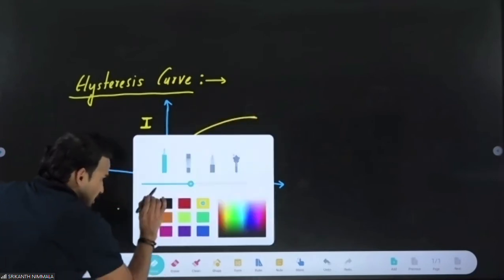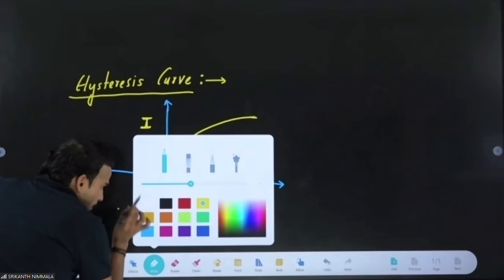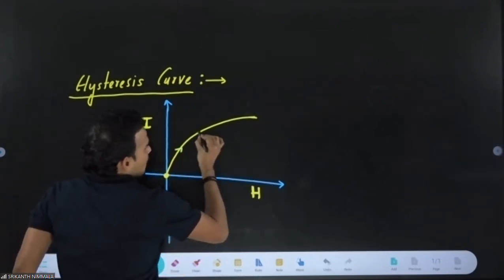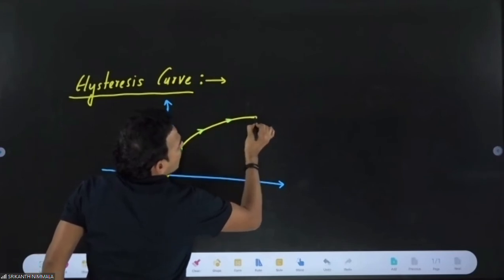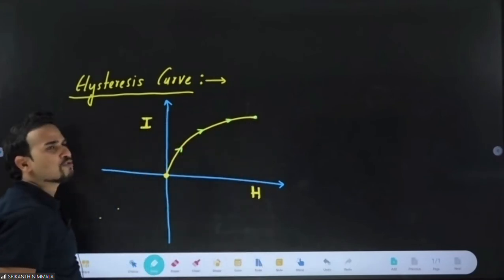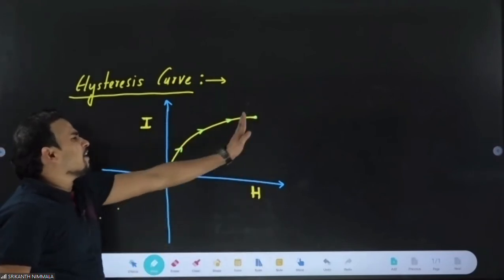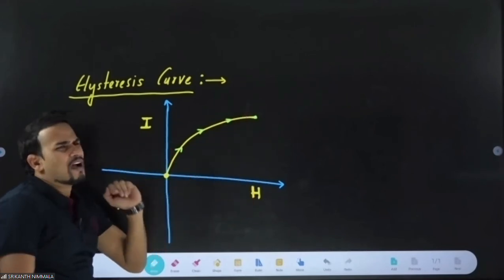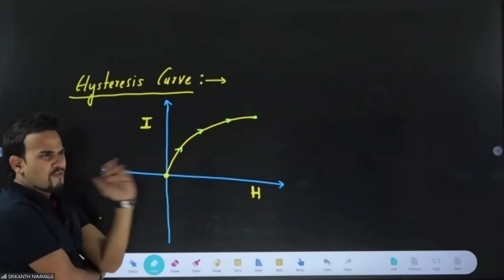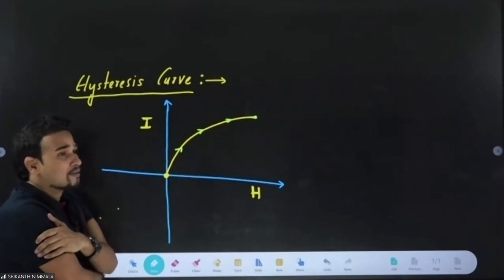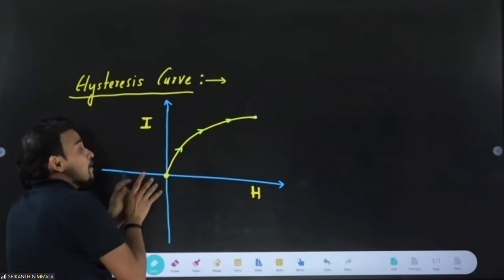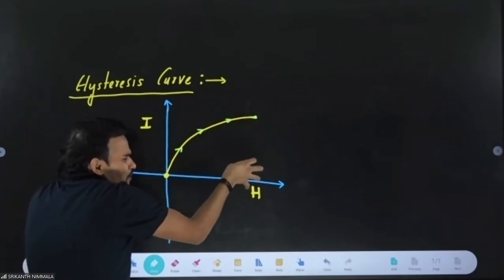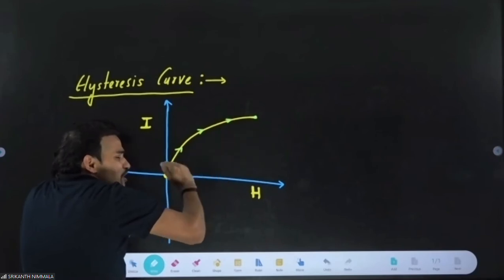Just see here. If you increase H, I will increase and attain one maximum value, the saturated value. Now if you decrease H, what will happen to I? If you decrease H, I should decrease. But we feel that if I increases like this when H is increasing, then when we decrease H, I should decrease in the same manner.